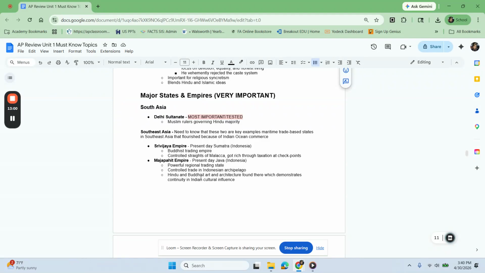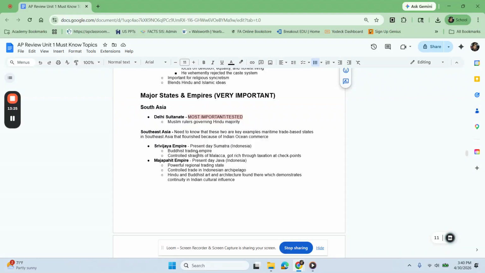So for these two, they made their money in a completely different way compared to, say, an agrarian society or through merchants trading or having some kind of silver tax, like what we're going to see happen later on with China. So this was a very, very unique type of way in which these civilizations earned their money.